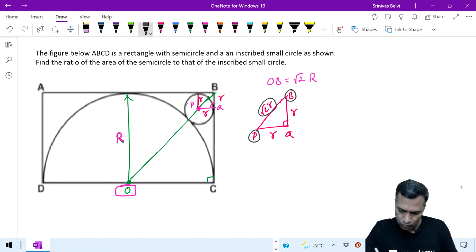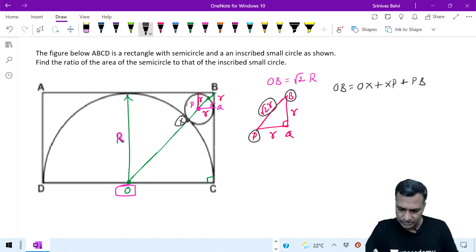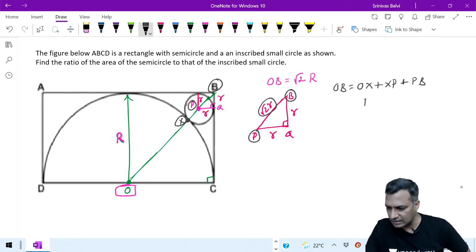Now from O, let me call this particular point X. So OB can be written as OX plus XP plus PB. I am dividing it into 3 portions. Travel here, O to X, X to P, and then P to B. What is O to X? O to X is nothing but R. What is X to P? X to P is nothing but small case r.